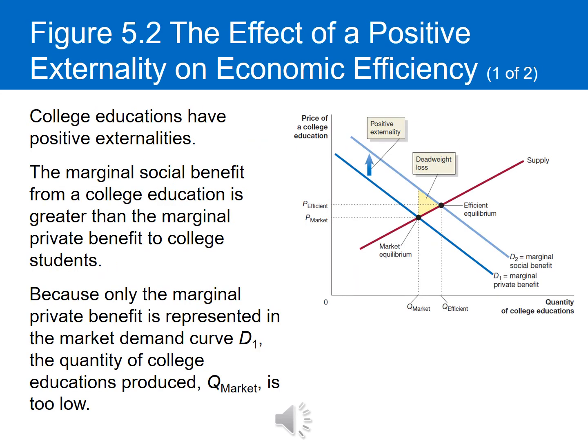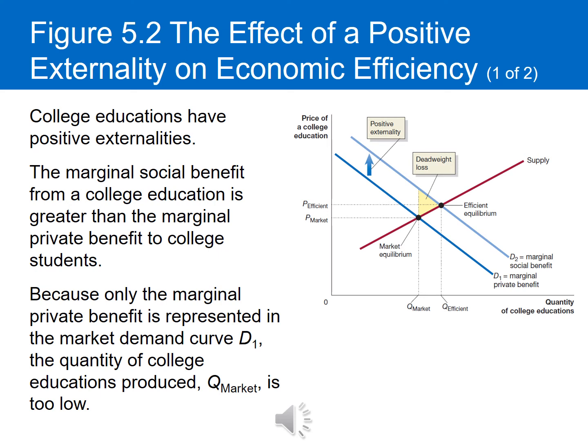Let's use an example, and let's explore more deeply the positive externality associated with college education. So the marginal social benefit from a college education is going to be greater than the marginal private benefit to college students. So the marginal private benefit is going to be represented on the figure on the right by D1, that demand curve. The marginal social benefit is represented by D2, and this is going to be higher than the initial demand curve for just the private benefit because this positive externality exists. And that positive externality is the difference between those two curves, the two demand curves.